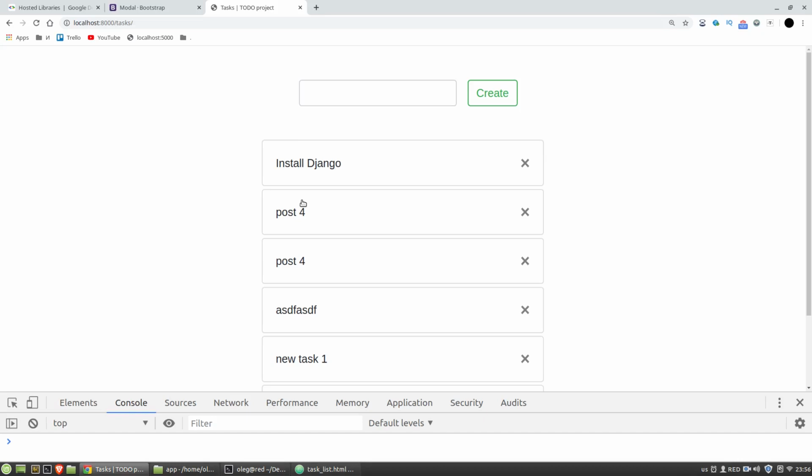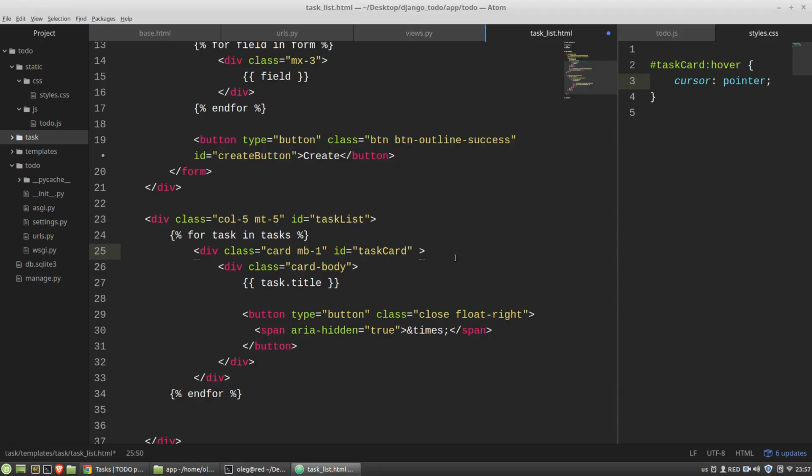And a good idea here is to include the info about a task's ID into its card's layout. And we can do it by adding the ID attribute to its card. The task card ID we have got, and the data ID attribute will be the following.